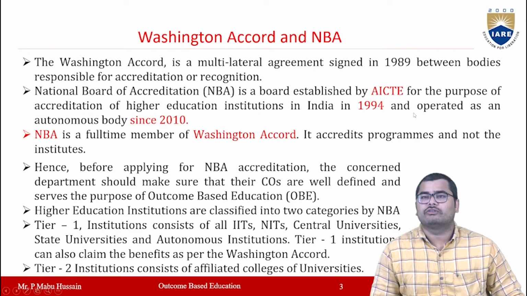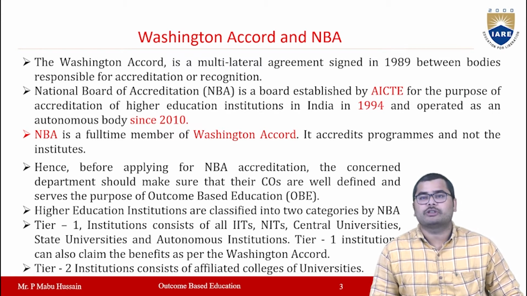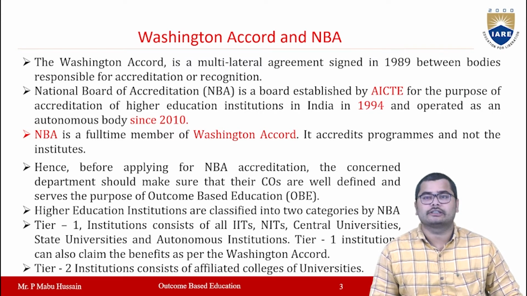According to the Washington Accord, which is a multilateral agreement signed in 1989 between the bodies responsible for accreditation and recognition. In India, we also have the National Board of Accreditation, which is called NBA. It is a board established by the AICTE for the purpose of accreditation of higher educational institutions, and this was started in 1994 and is operated as an autonomous body.